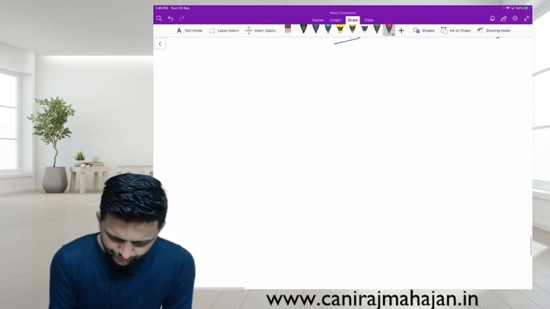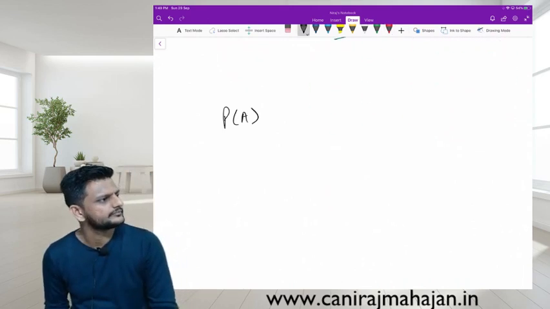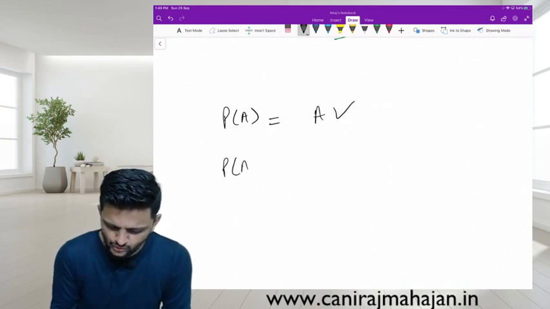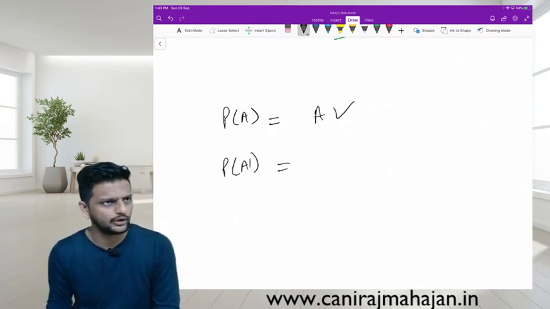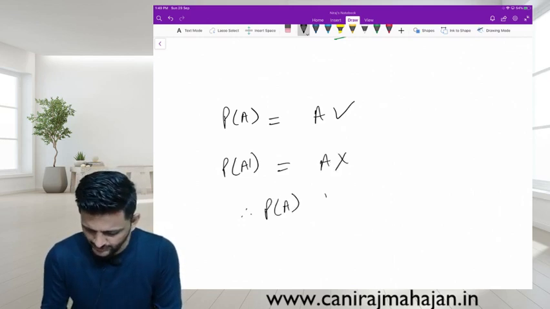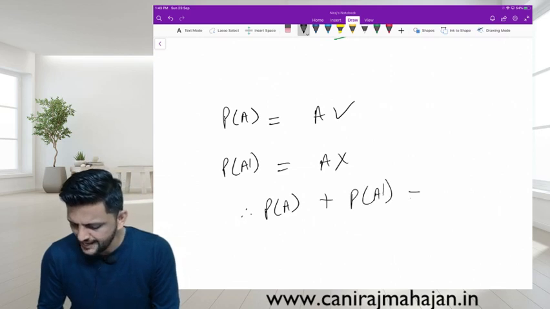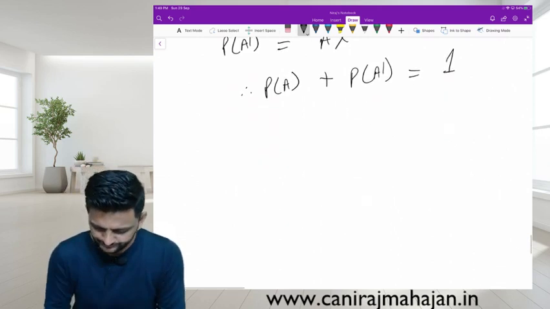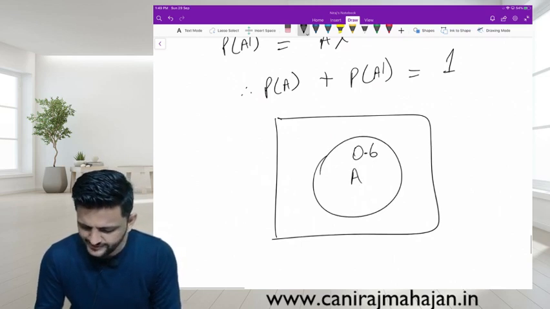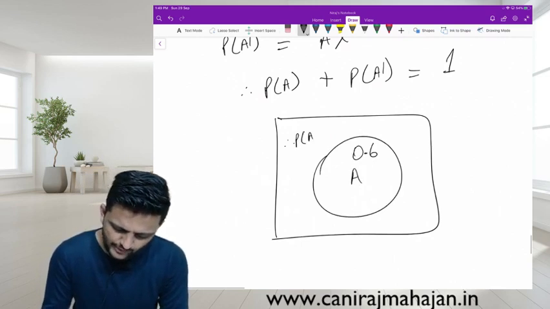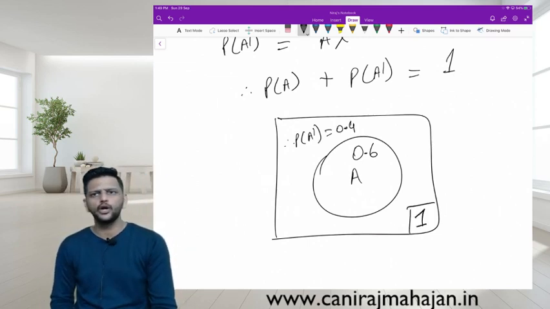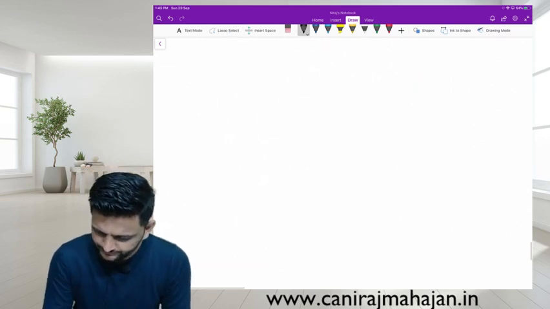Okay. What is the meaning of P of A? Probability that event A will happen. And A dash means what? Or A complement, A hat also. A will not happen. Therefore, P of A plus P of A dash always has to be equal to 1. Let us say P of A is 0.6. Therefore, obviously P of A dash is how much? 0.4, because total probability is always 1. Simple or no? Okay.